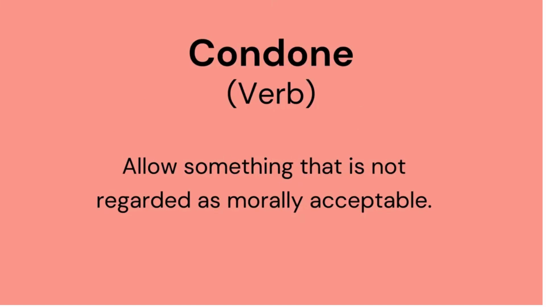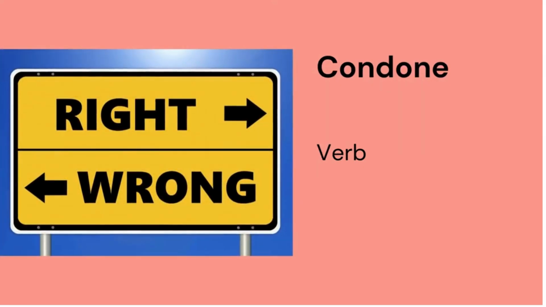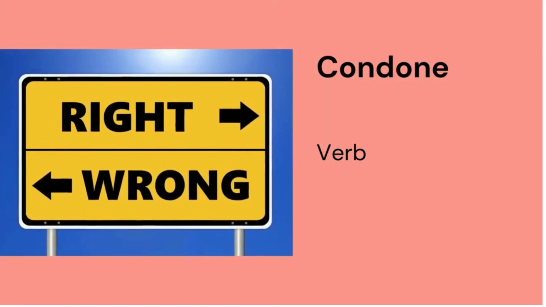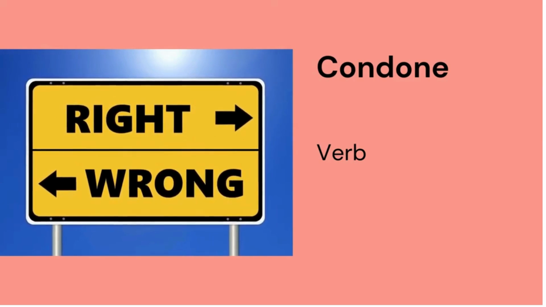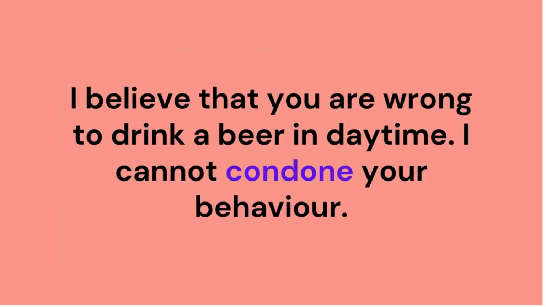Condone. Condone is a verb, and it means to allow something that is not regarded as morally acceptable. This is not something that is necessarily wrong according to law or right according to law, but perhaps I believe that you are wrong, but you think you are right, so I condone your behavior. Here is our sentence: I believe that you are wrong to drink a beer in daytime. I cannot condone your behavior.